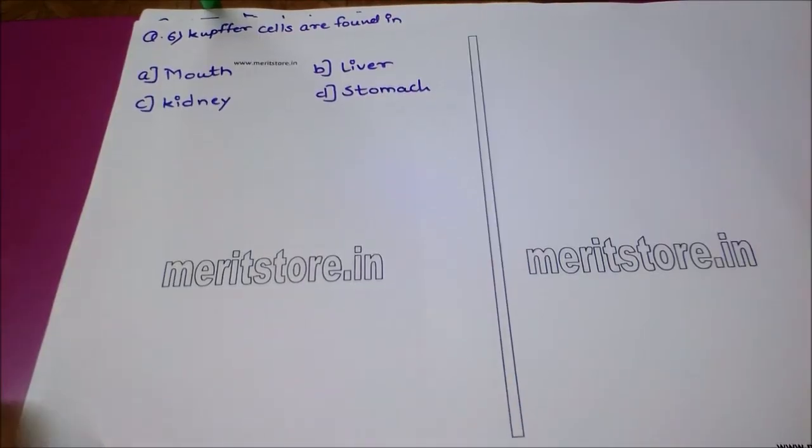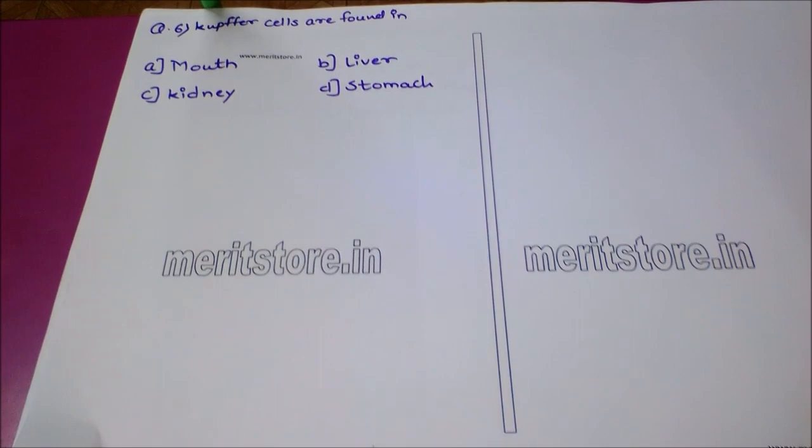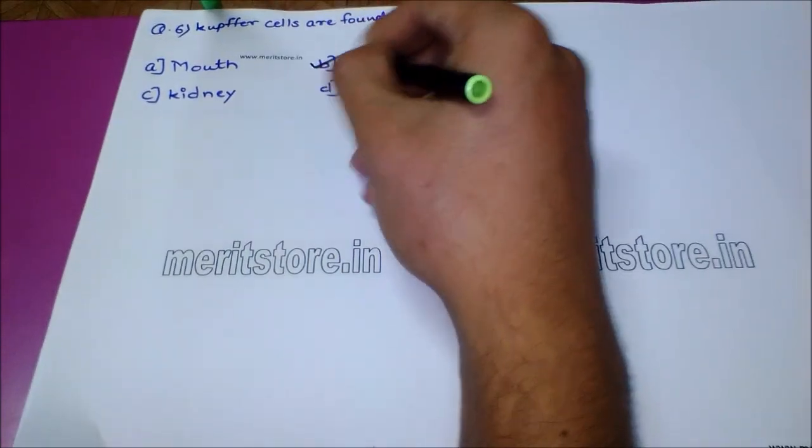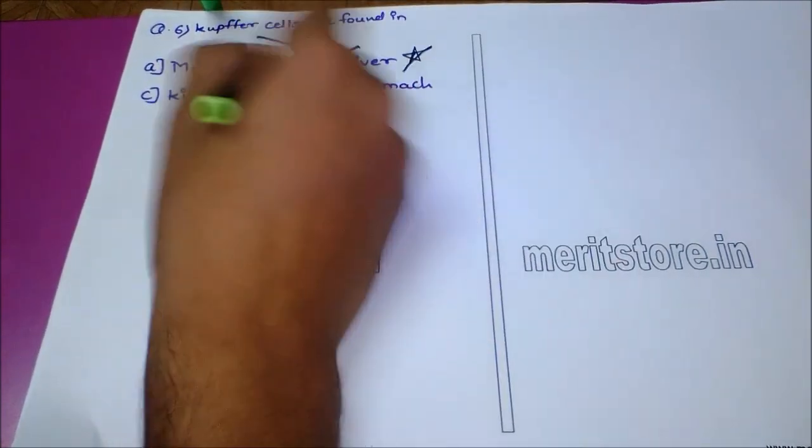The next question is, Kupffer cells are found in option A, mouth. Option B, liver. Option C, kidney. And option D, stomach. The correct answer to this question is quite straightforward, which is the liver.